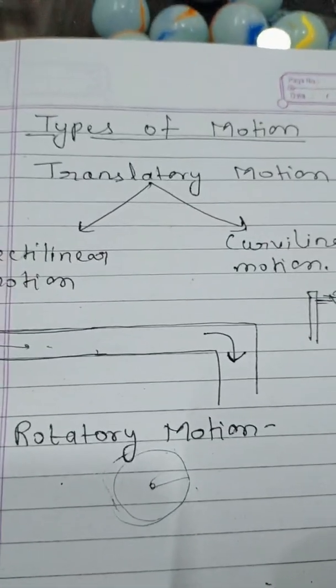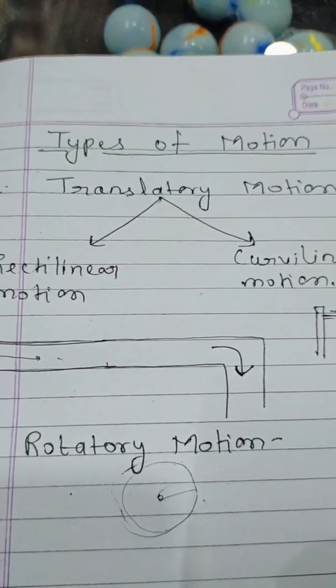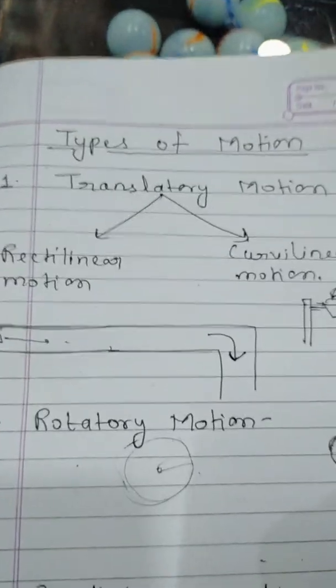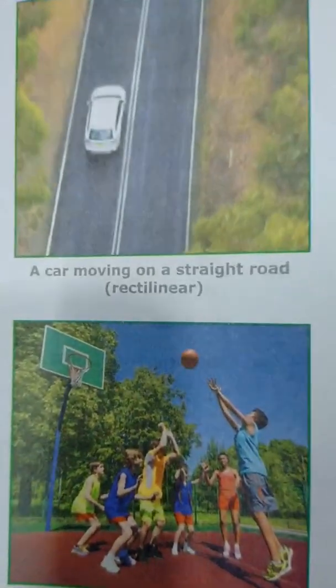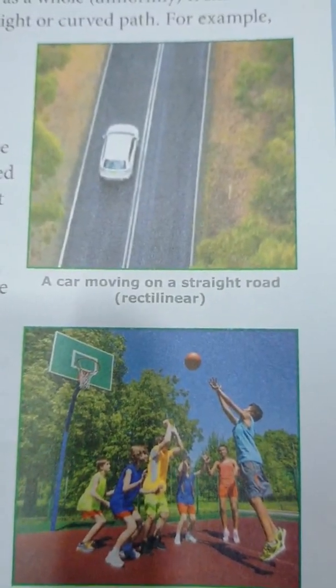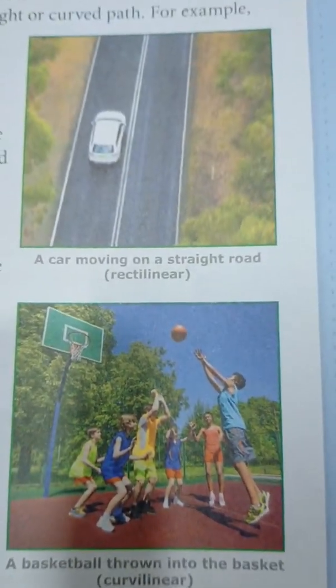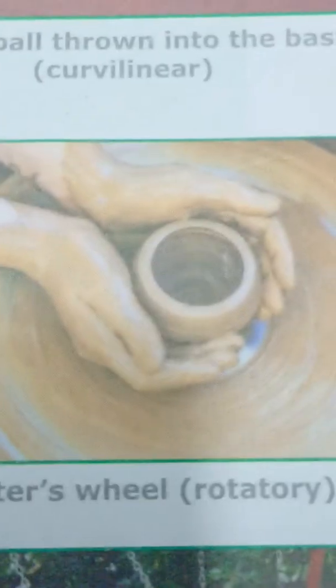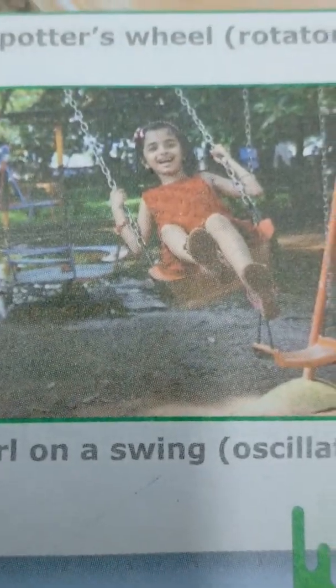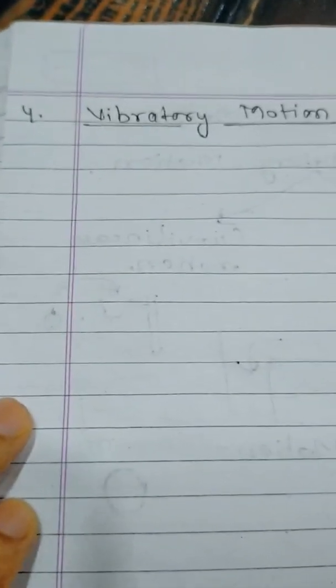Hello students, earlier we have discussed types of motion, in which we discussed translatory motion, including rectilinear and curvilinear motion, rotatory motion and oscillatory motion. So our fourth type of motion is vibratory motion.